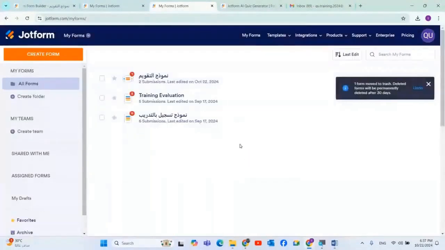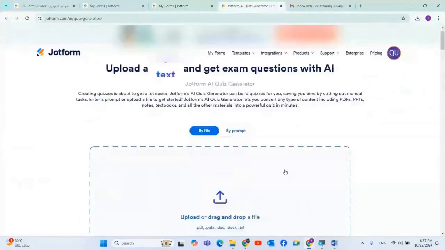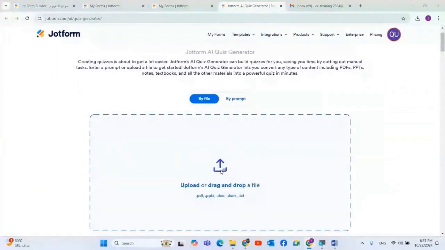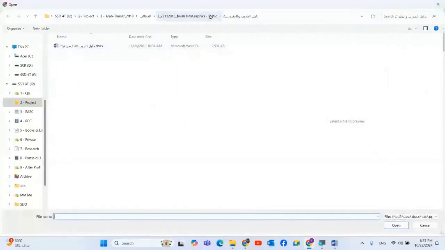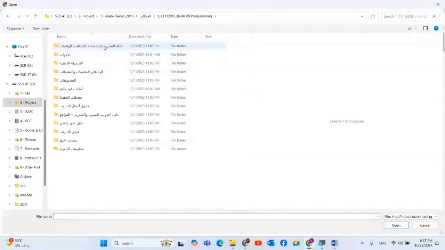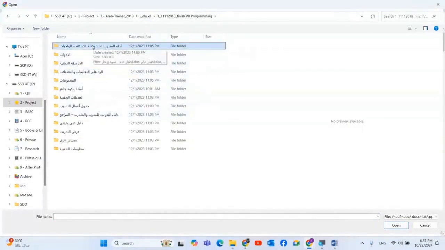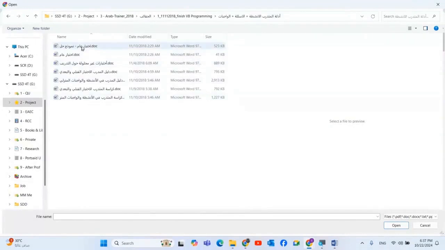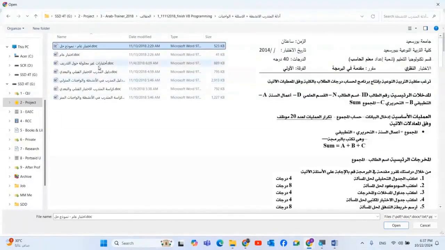Because we want to analyze the number of questions. For example, upload a file. I can take a file a bit smaller than this, like 97. We could take something in programming, for instance, a programming guide in Visual Basic. Here I have the trainee guide along with the activities, questions, and assignments. Okay, a general test. Where's the guide?